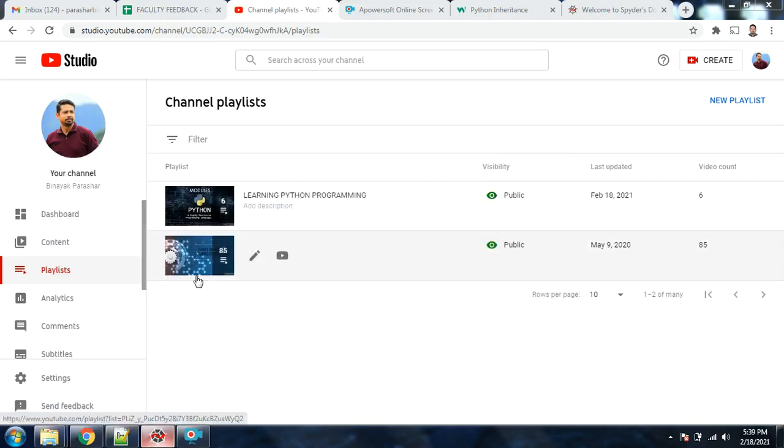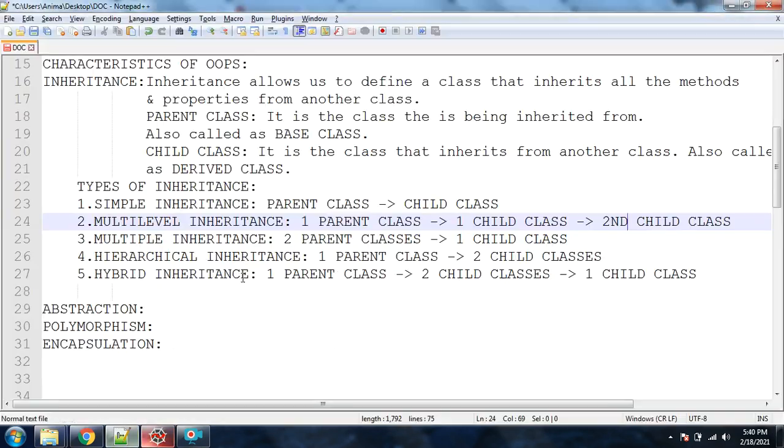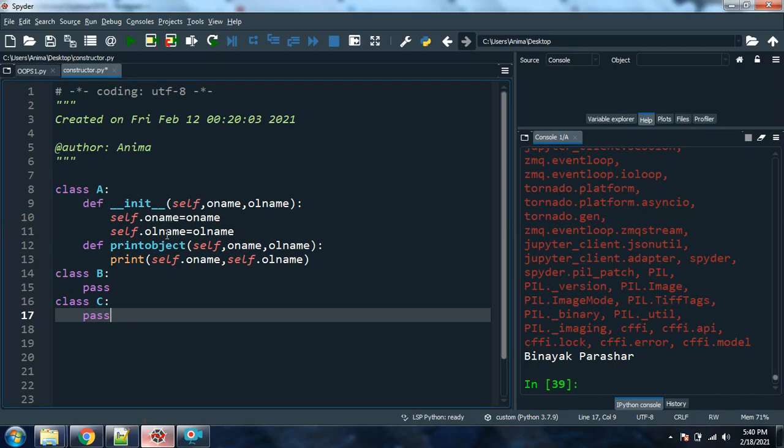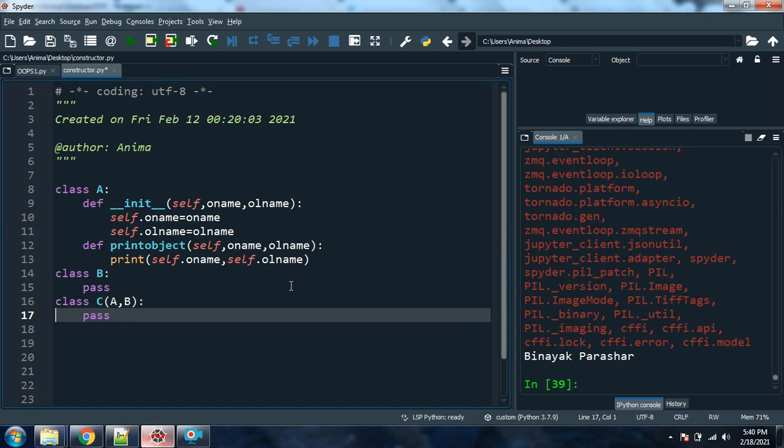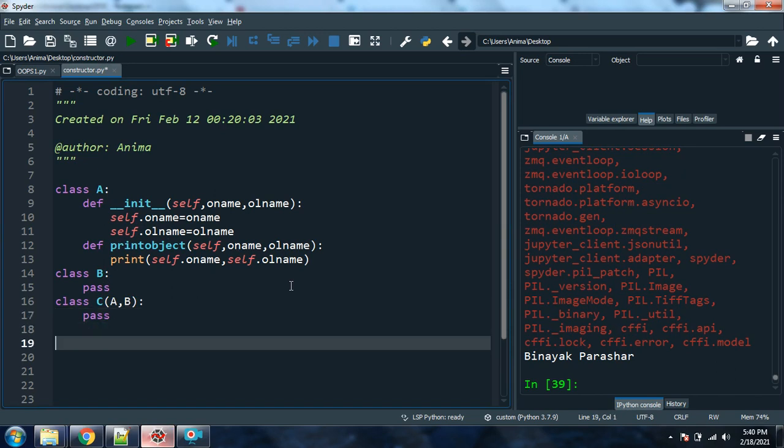Okay, now here we are doing multiple inheritance. That means two parent classes will be there and one child class. So class B and class A will be two parent classes and class C will be the child class. That means in multiple inheritance, if I make class C the child class, I have to pass A comma B. That means C is inheriting some of the characteristics from A and B both.